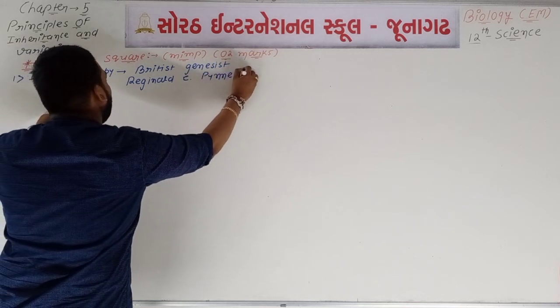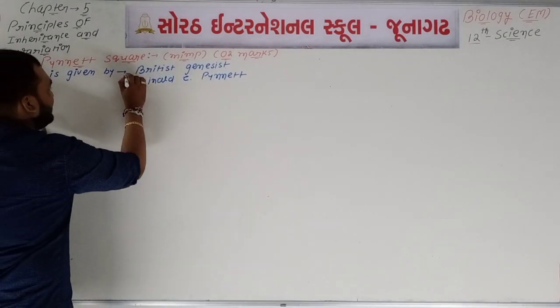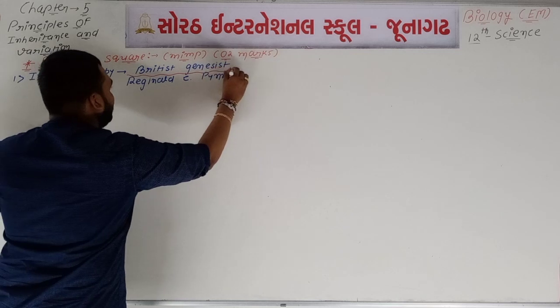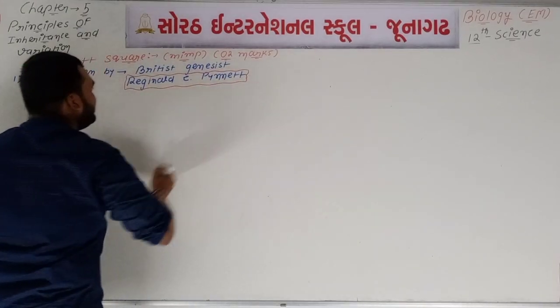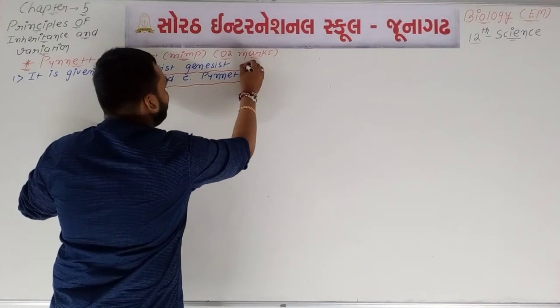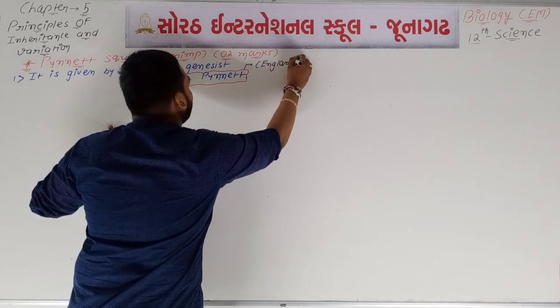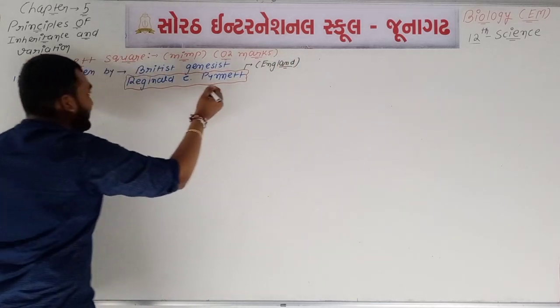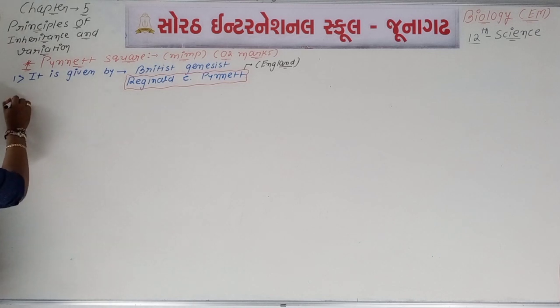Reginald C. Punnett is a one-liner question; it is the name of one scientist. And remember, British means the country of this scientist was England. Sometimes it is also asked, so you will remember the country is England. So first point, the Punnett square was given by the British geneticist Reginald C. Punnett.